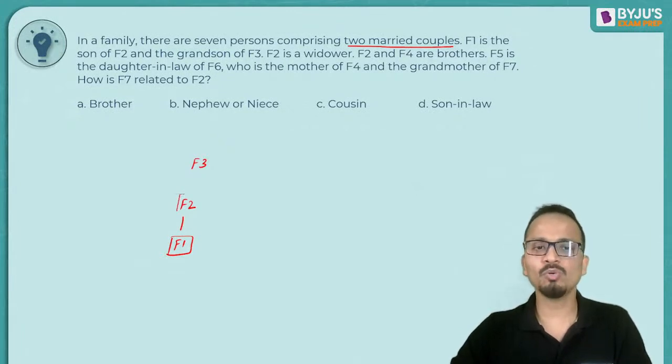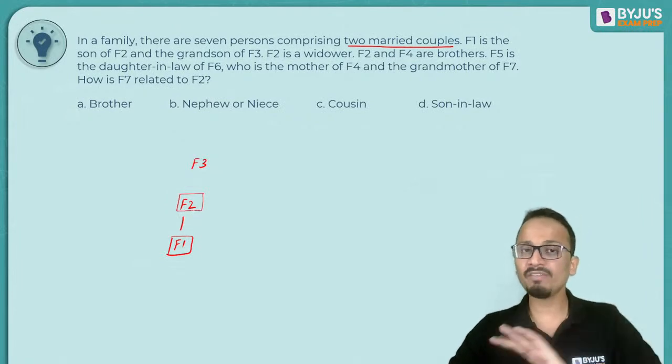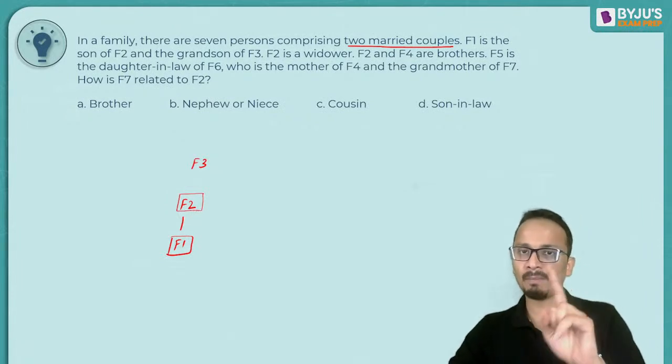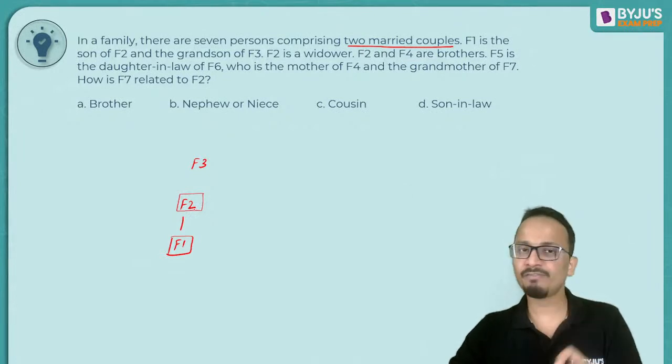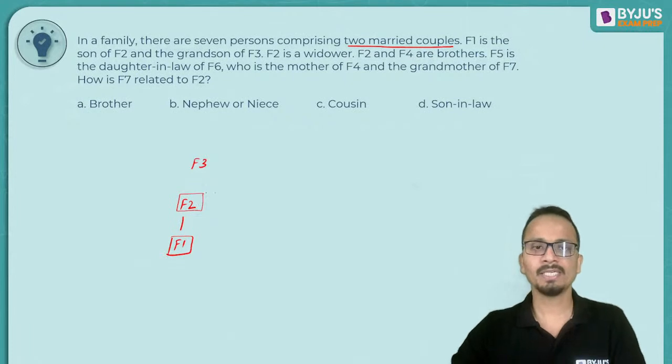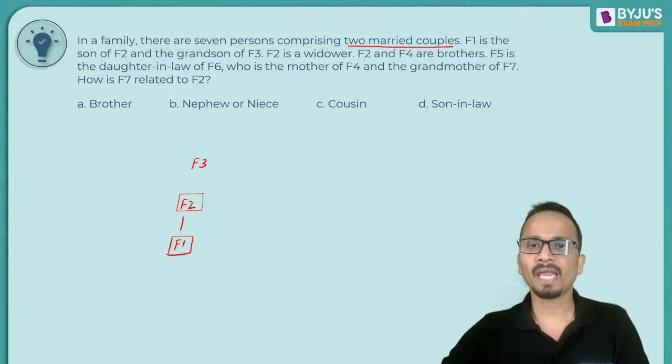So F2 is a male and F2 will not have a wife. Among the 2 married couples, F2 is not the one. All right. Now moving ahead, F2 and F4 are brothers.